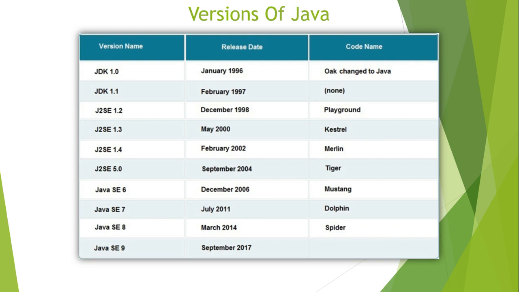Okay, they released multiple versions. So these are all the versions of Java they have released till now. The latest version is, I think, Java 18. Okay, so this is the thing.